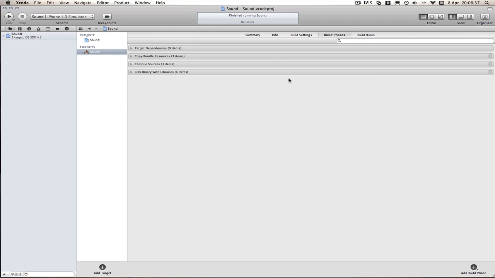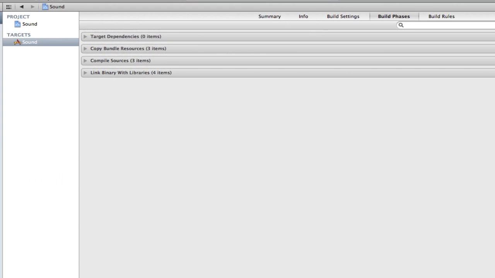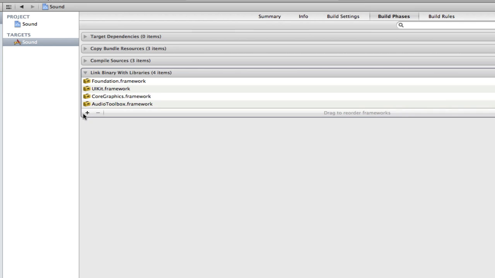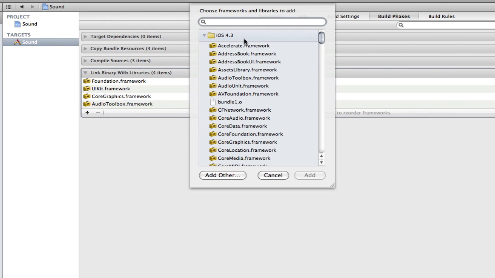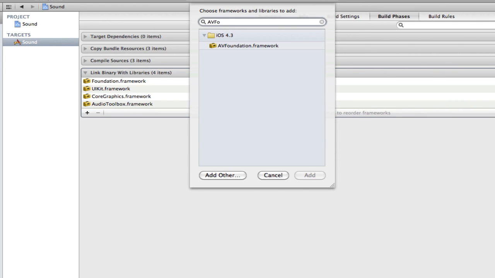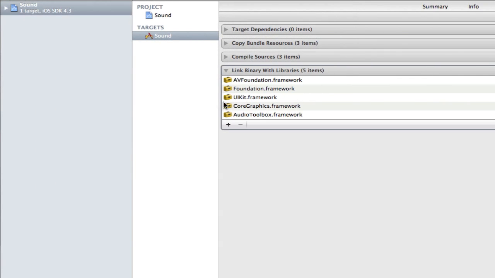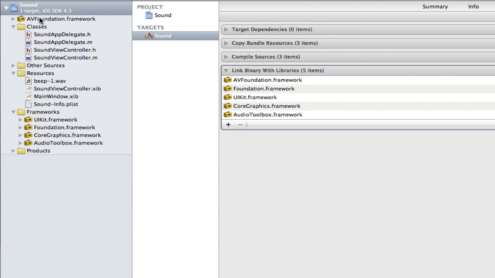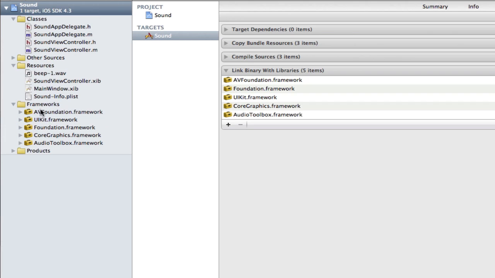So to start with, we need to import the new framework. Go to our target, go down to build phases, go down to where it says link binary with libraries, press the plus, and it's called AVFoundation. Just search for AV and there you go. And I'm just going to drag it into my framework folder to make it look a bit neater.